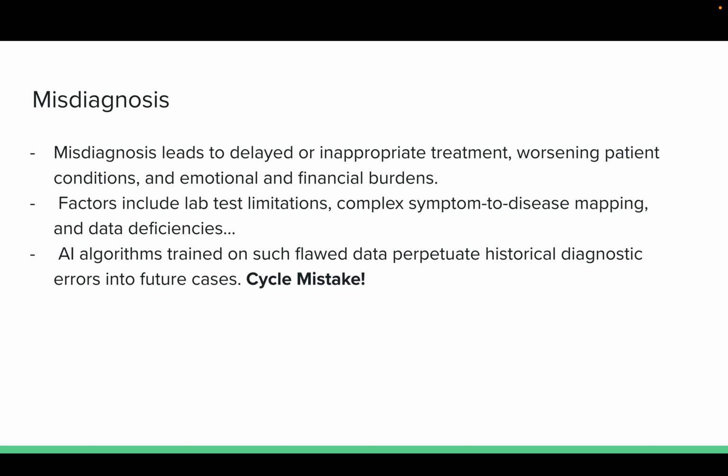And misdiagnosis happens a lot in real life. It delays proper treatment and patients suffer because of it. There are many causes, including bad data, unclear symptoms, or just a system guessing. If AI learns from that kind of data, it will repeat the same mistakes again. So our system tries to break this cycle by using multiple agents to cross-check and reason together.